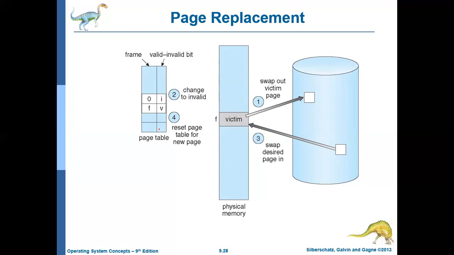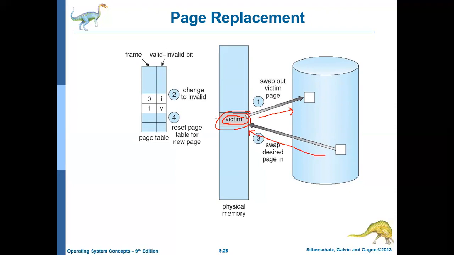Okay. Now let us assume there is a page replacement. So we identified a particular page which should be replaced, that we call the victim. This is the victim. This particular page we are going to replace. That is, we are going to move this page to the hard disk and we are going to bring the desired page to this particular location.